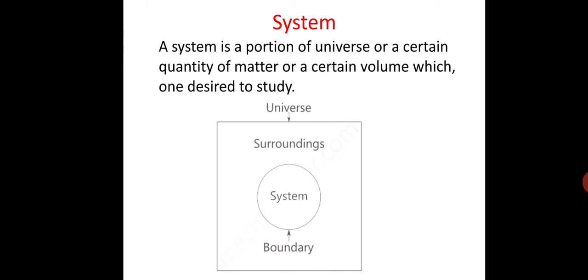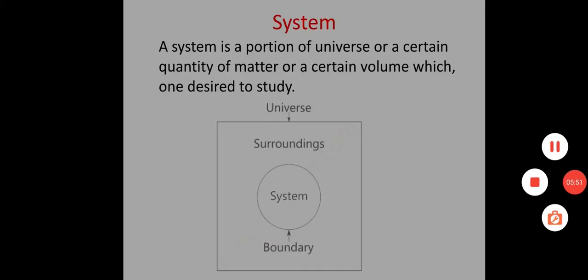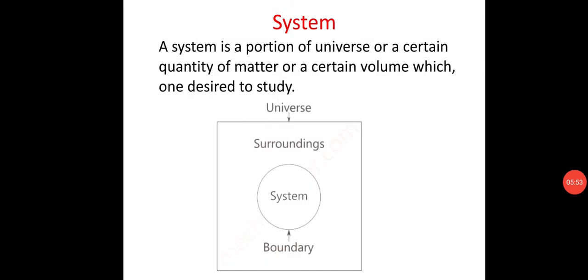The system and surrounding affect each other, and energy flow in the form of heat, work or electricity etc. may take place across the boundary from the system to the surrounding or vice versa. Similarly, a certain quantity of mass may also flow across the boundary from the system to the surrounding or vice versa.